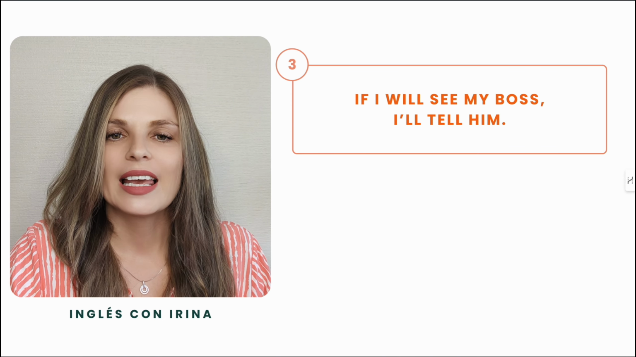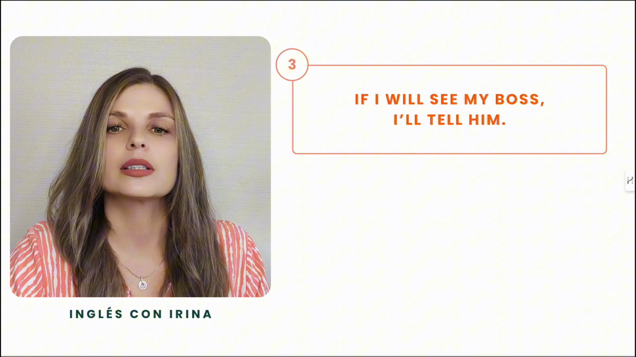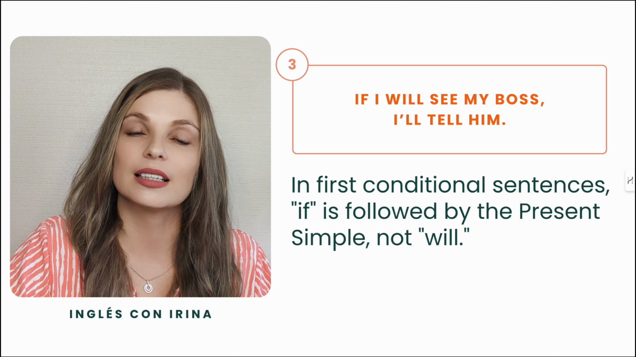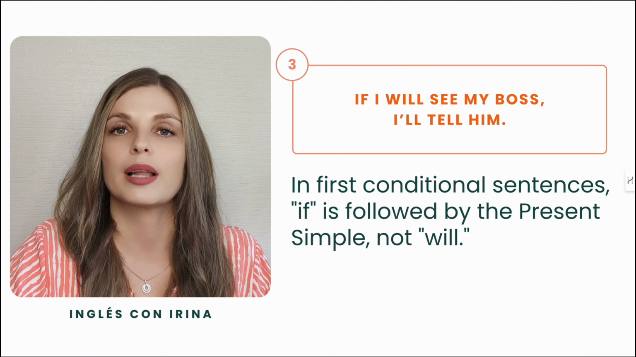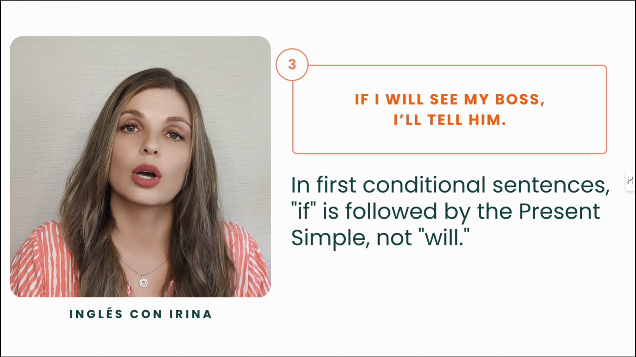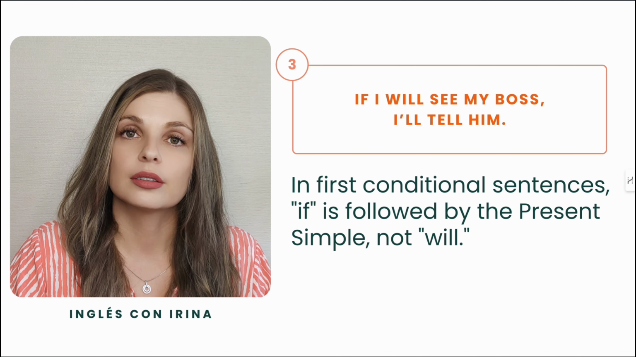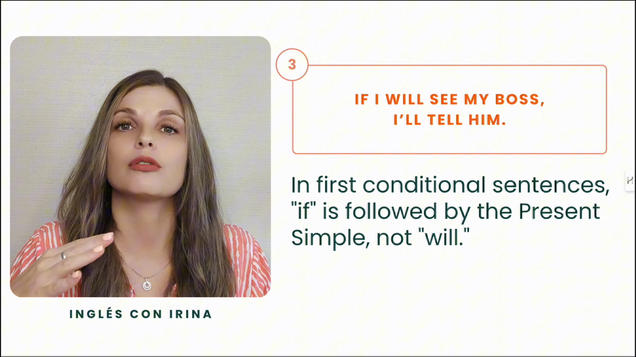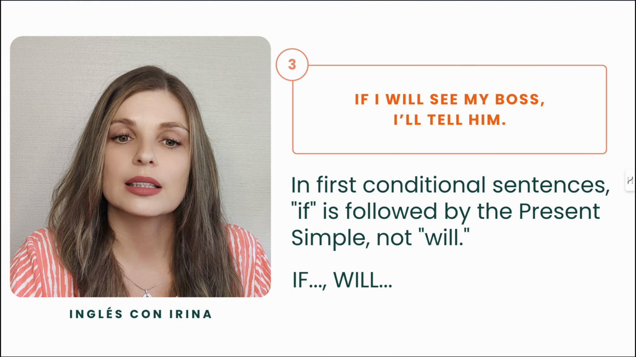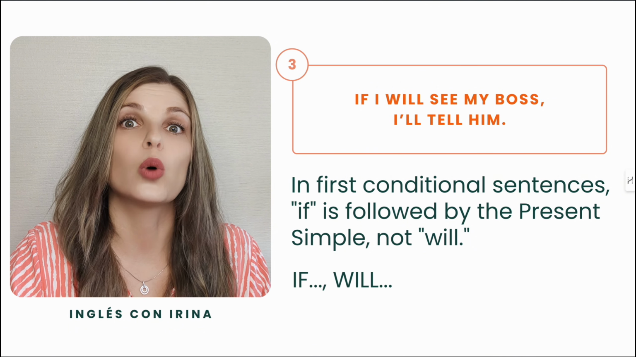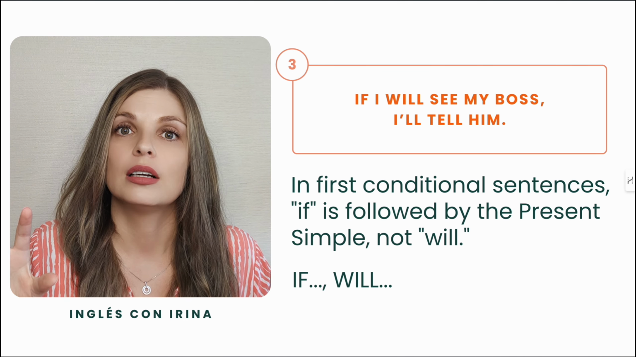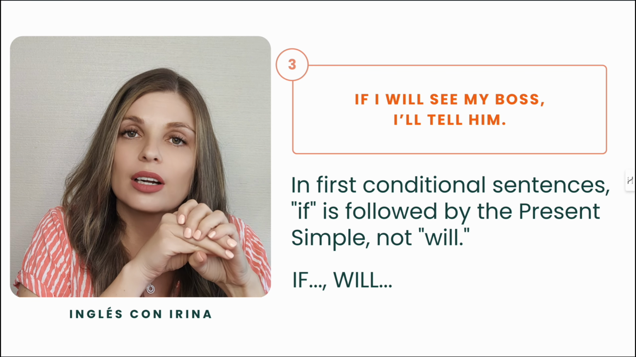Sentence number 3. If I will see my boss, I will tell him. The mistake here is the fact that in first conditional sentences it is if plus situation, right? In the first conditional sentences, we do not use the word will after if. We use a normal present simple form of the verb, right? And if it helps, in all the sentence, we will have just one if and one will, and they will occupy different parts of the sentence, right? So we'll never put if and will together in one part.